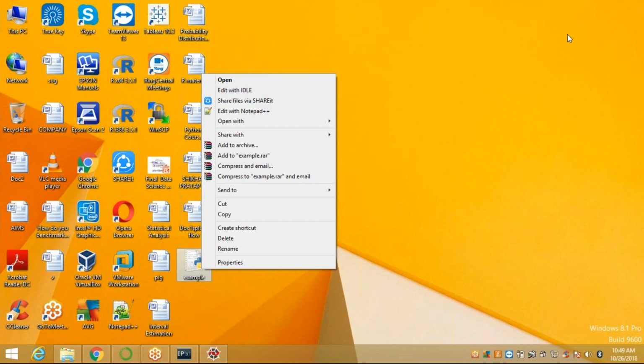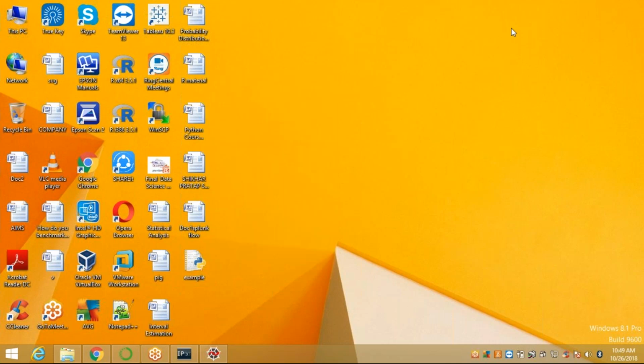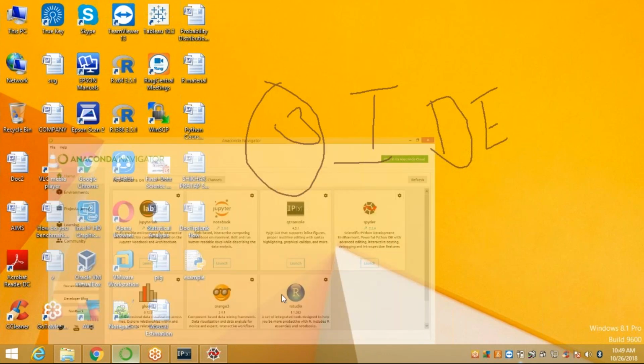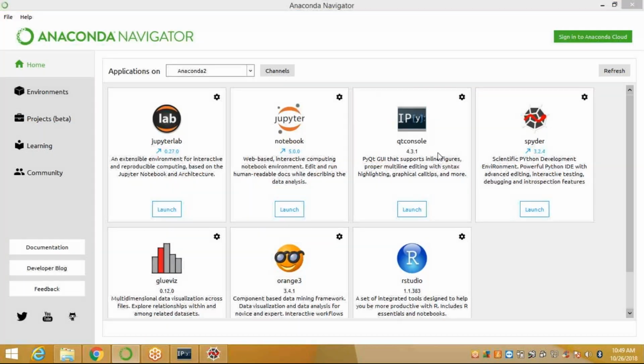Next, the third one is the IDE, Integrated Development Environment. You can use Anaconda, which has either JupyterLab, Jupyter, IPython, Spyder, Glueviz, Orange 3.